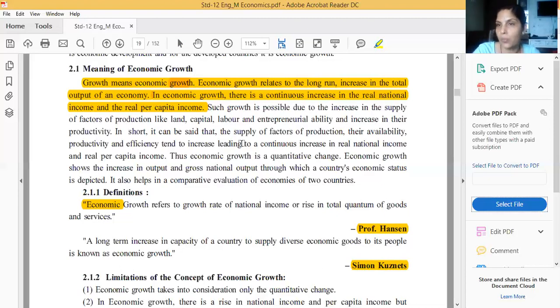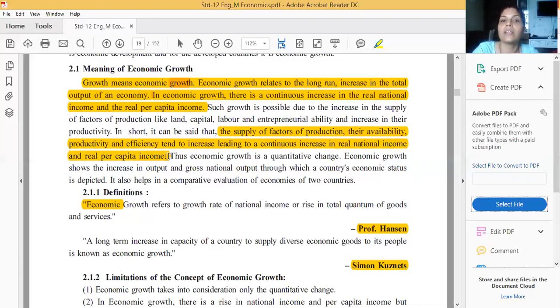With the help of all the production factors, land, labor, capital, entrepreneur. When all these increase, their ability will increase, then it will be economic growth. In short, it can be said that the supply of factors of production, their ability, productivity and efficiency tend to increase, leading to a continuous increase in real national income and per capita income. That is known as economic growth.